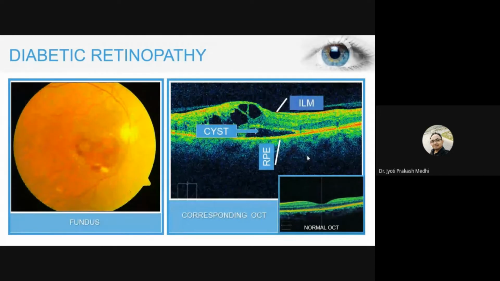So now moving on to diabetic retinopathy. As I have told already, in OCT images we check the layers of our retina. Now, this is an example showing, on the left hand side, a fundus image where the retina is getting affected due to diabetes, and there is deposition of blood over our retina. But in the corresponding OCT images, there is a high amount of cysts present beneath the retina.